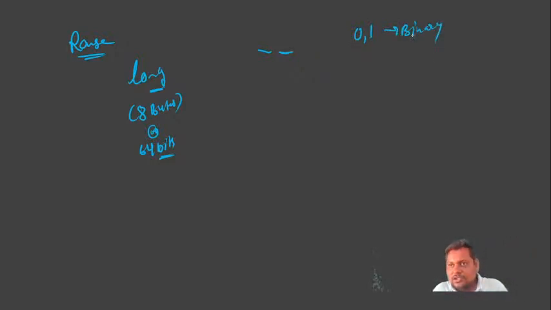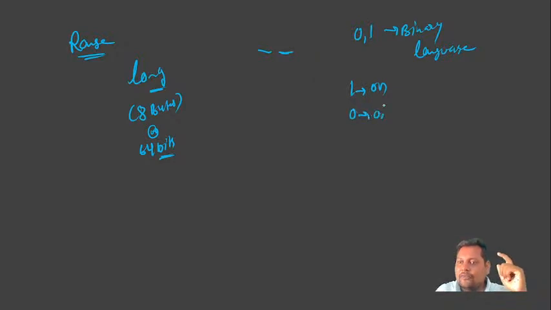Computer will use binary language. So why is it binary language? Don't think binary is some language. How? One means on. Binary means the machine will understand only electric signals. So in those electric signals, 1 means on, 0 means off. That's why we say the computer will understand binary language. So we will represent 1 for on, 0 for off, like an electric switch.